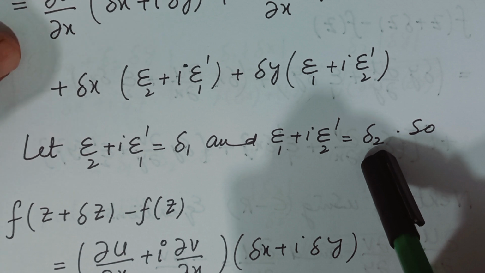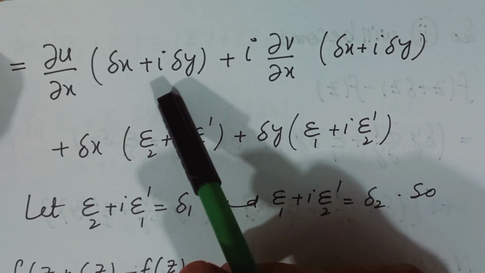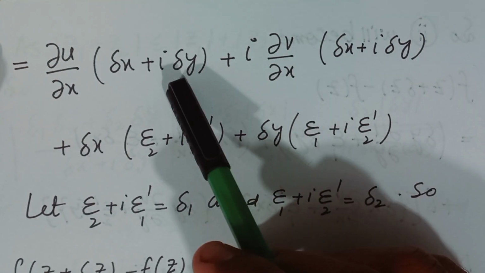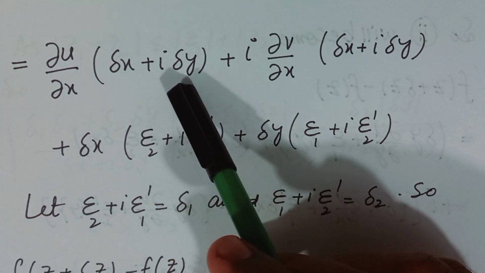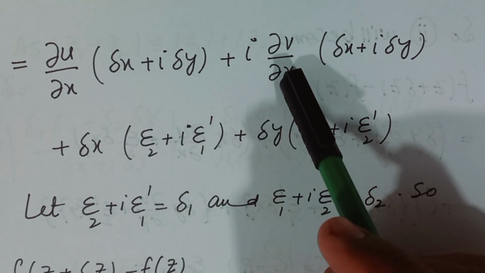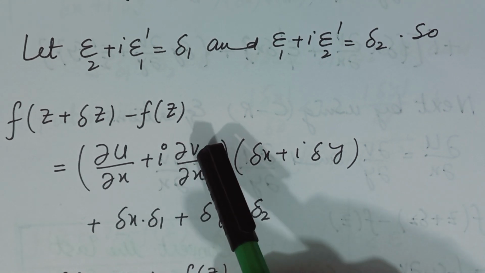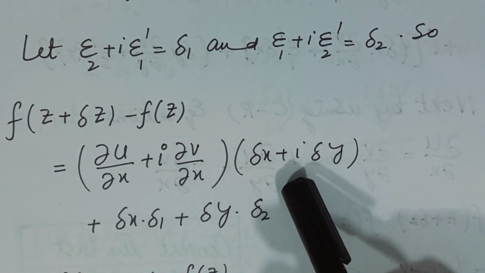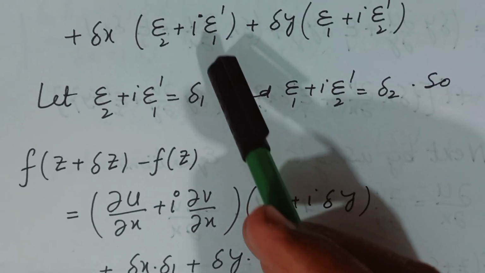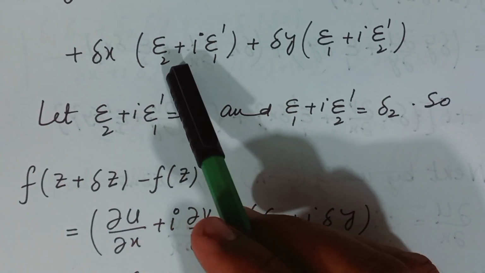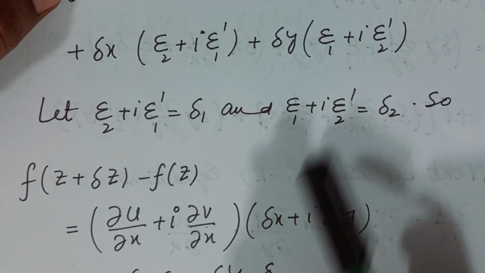Also, by taking these two brackets, which are same in the first two terms, by taking delta x plus iota delta y common from these two terms, we have partial u over partial x plus iota partial v over partial x into delta x plus iota delta y, and these last two terms will become delta x into delta 1 and delta y into delta 2.